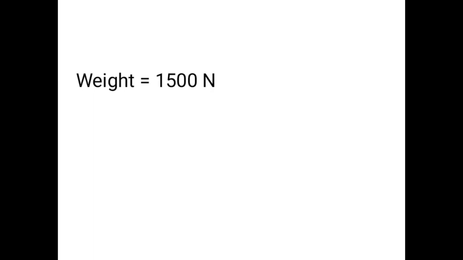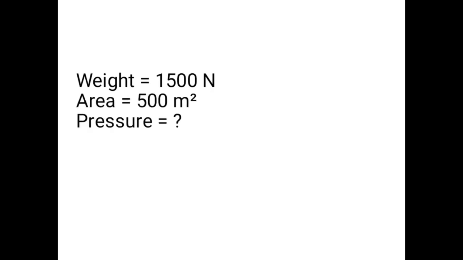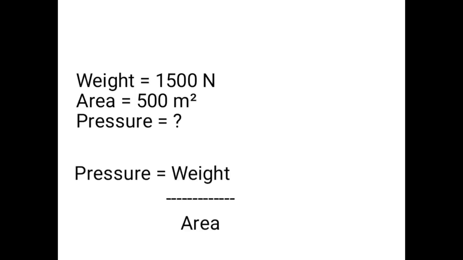Weight is equal to 1500 Newton, given. Area is equal to 500 square meter, given. Pressure is equal to question mark. The formula of pressure is pressure is equal to weight upon area. Weight and area are given, so you have to write those numbers. That is equal to 1500 upon 500.